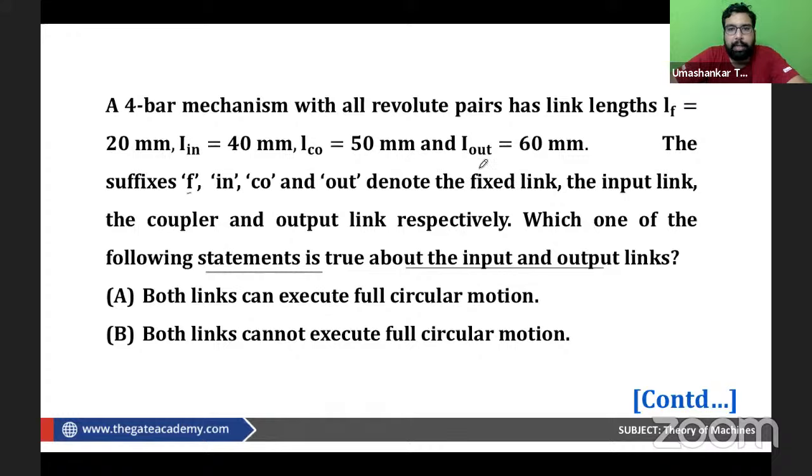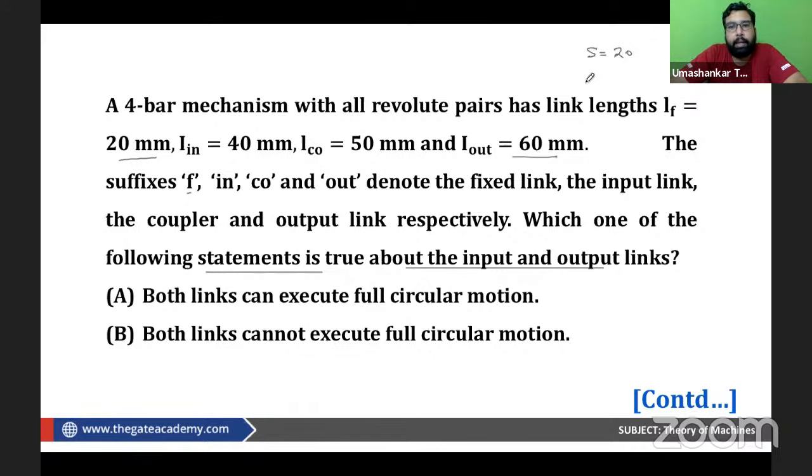Basically, first of all, we can check by the Grashof law. Again, it is a question of Grashof law. When we have to see whether some link can execute full rotation as input and output, with the Grashof law we focus upon the input and output links, whether they can execute full rotary motion or they will oscillate. For that we have to first judge whether the Grashof law is satisfied or not. So we see the shortest link is 20 mm and the longest link is 60 mm.